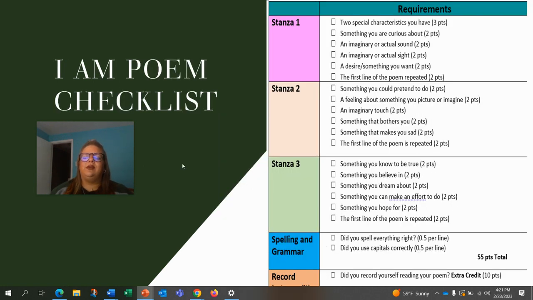So, to help you with this, and to make sure that you don't miss any as you're filling in, you have a little bit of a checklist here to go through. So, we have two special characteristics. You have something you're curious about, an imaginary or actual sound. So, every line is worth 2 points. But the first line here about your special characteristics is 3 points.